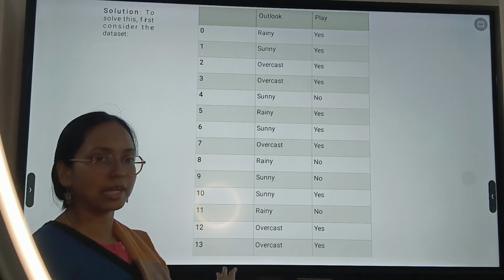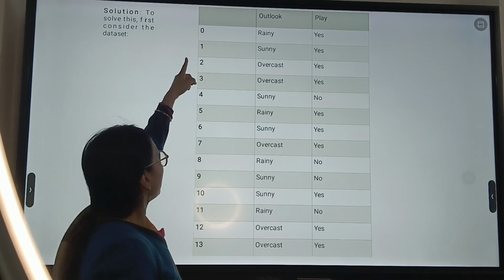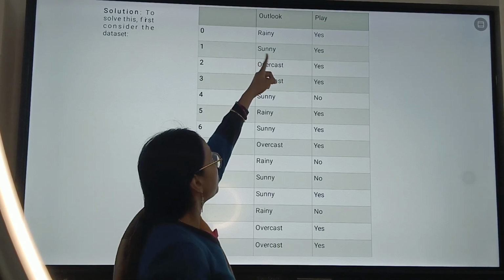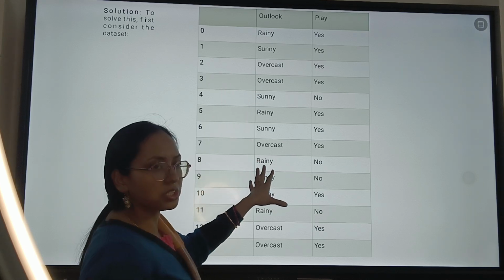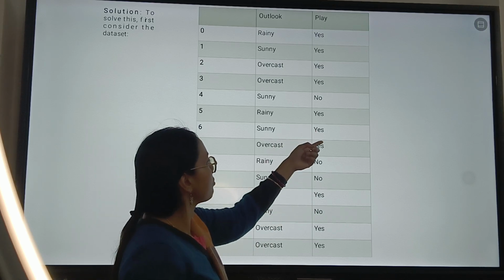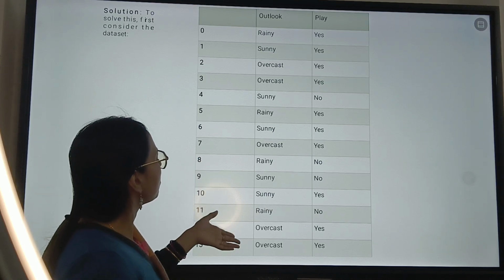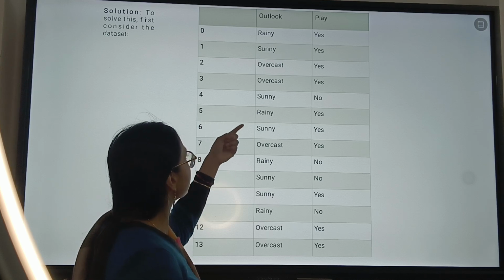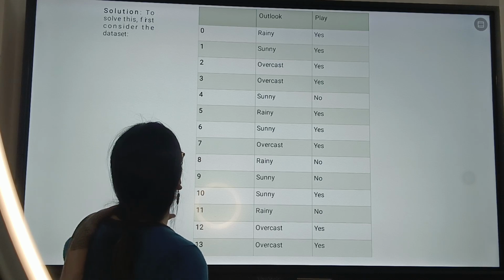First we need to look into the data set. As you can see, the data set consists of 14 records, because the serial numbers start from 0 and end at 13, and you have two columns, outlook and play. Outlook is nothing but the weather condition, so this is a feature, and play is the outcome or the target variable, which has the value yes or no. So this is a binary classification problem. And as you can also observe here, there are only three distinct values in the outlook column, which are rainy, sunny and overcast. So these are the three distinct values present for the weather condition.